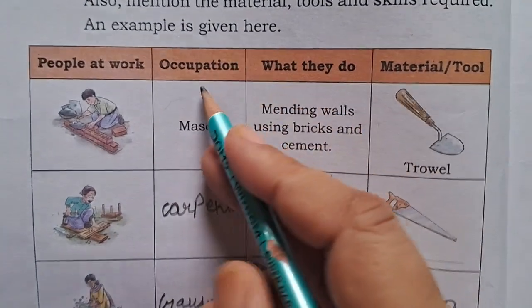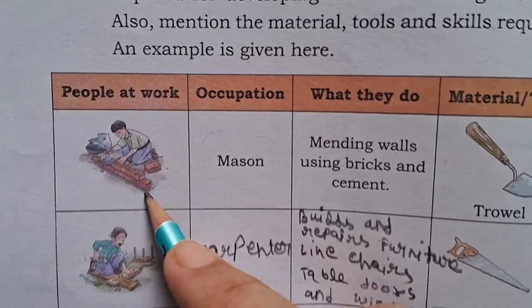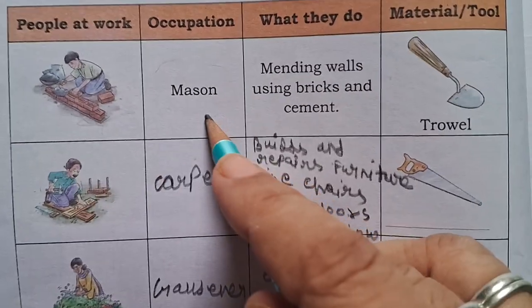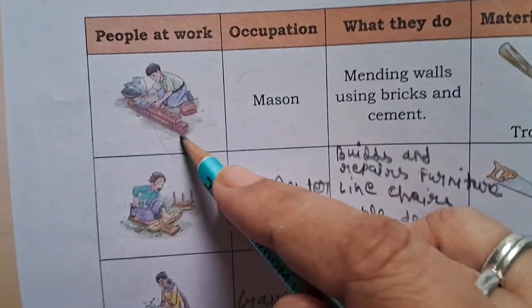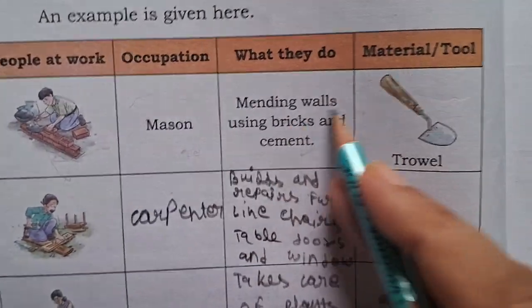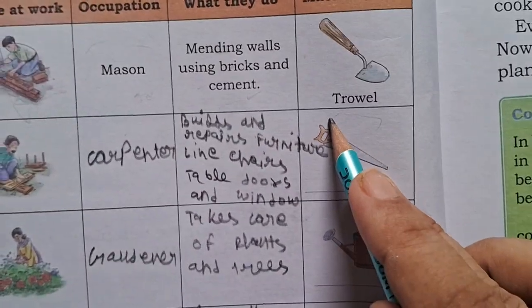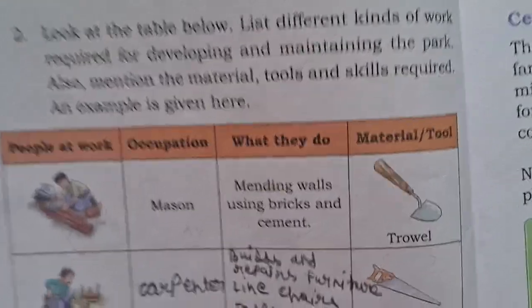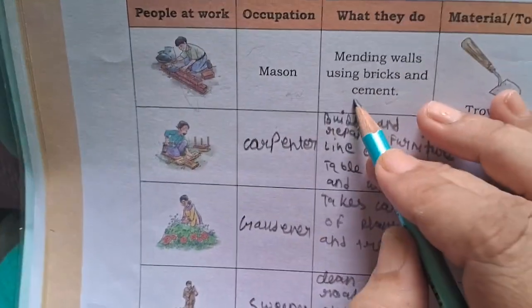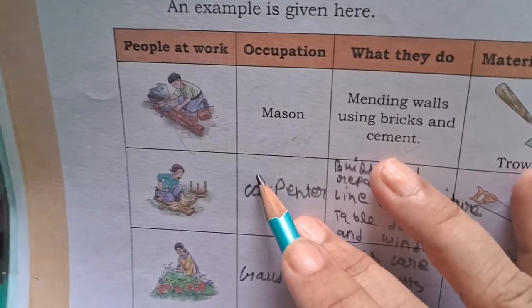Here is one person at work. Now he is repairing something using wood. No, now I think he is trying to make a wall. He's a mason. So yes, what they do: mending a wall using bricks and cement, and the tool is a trowel. So now he's a mason. He always makes buildings like schools, hospitals, your house. So yes, he is a very important person of the society.